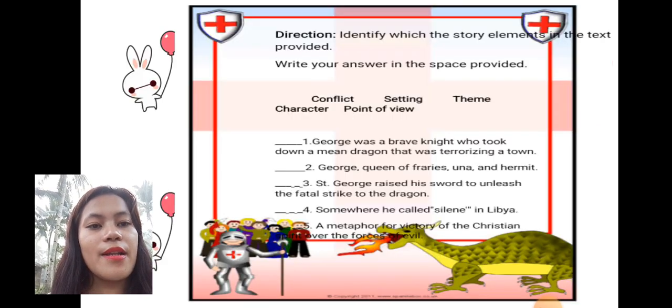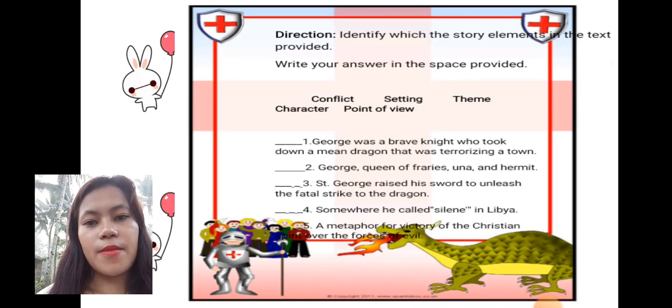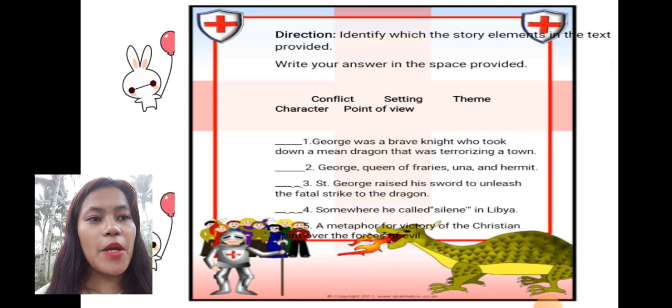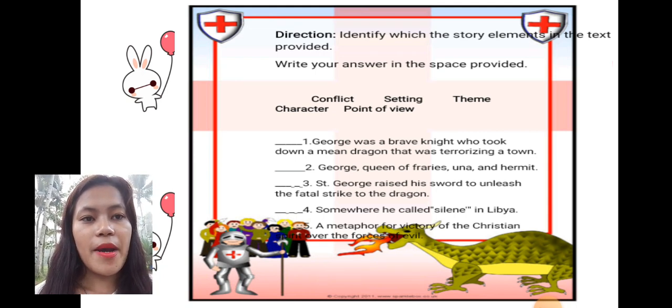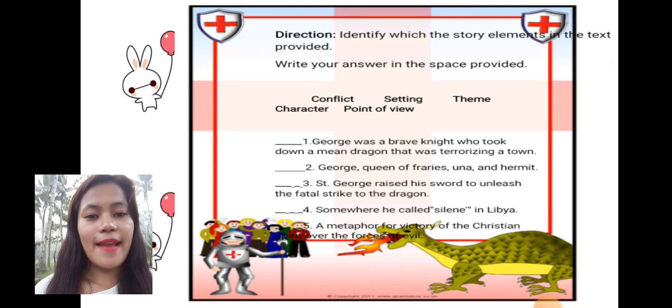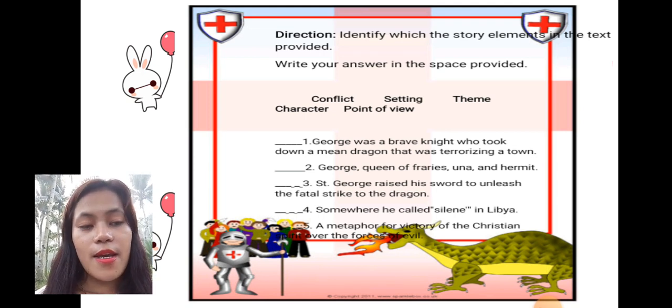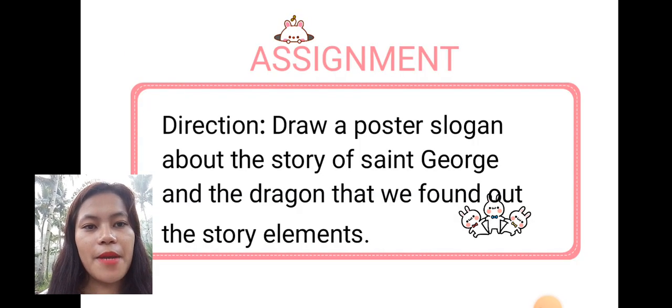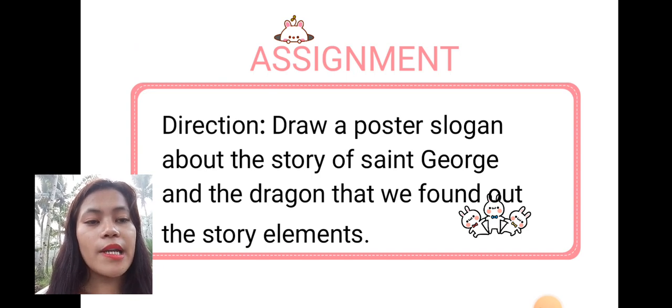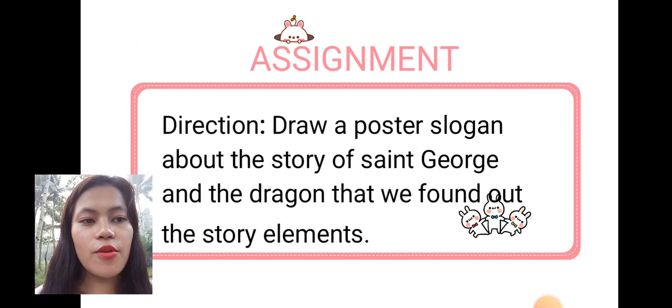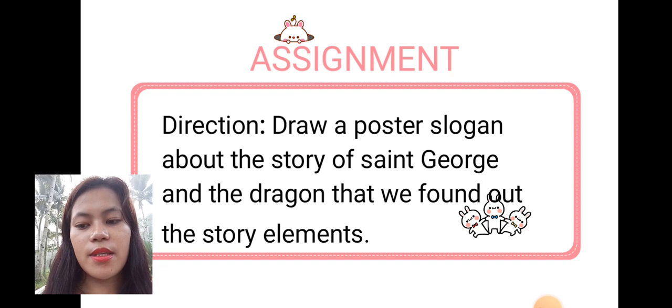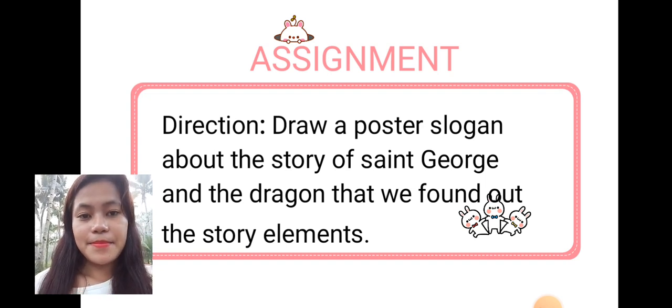So I have here, class, something you need to answer. Direction: identify the story elements in the text provided. Write your answer in the space provided. Do you understand, class? Yes, teacher. And for your assignment, draw a poster slogan about the story of St. George and the Dragon that shows the story elements we found out. Do you understand, class? Yes, teacher.